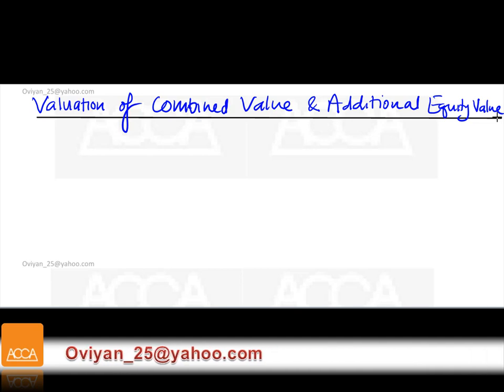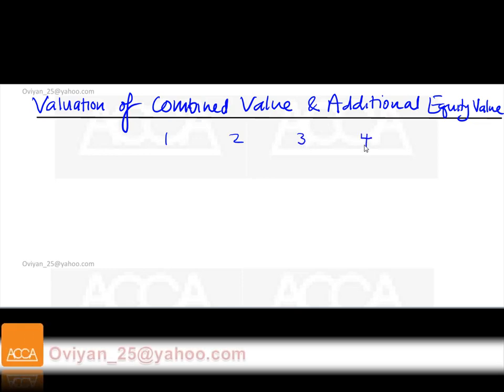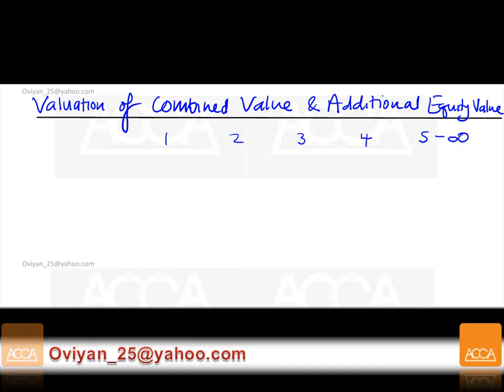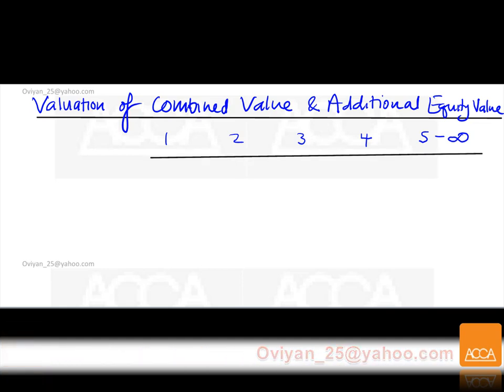Now we are told that we have 4 years, year 1, year 2, year 3, year 4, having a different growth rate compared to the perpetuity growth rate that commences from year 4 onwards. So this is going to be year 1 up to infinity. I'm just going to create an imaginary year 0 here, which is not relevant, but anyway.